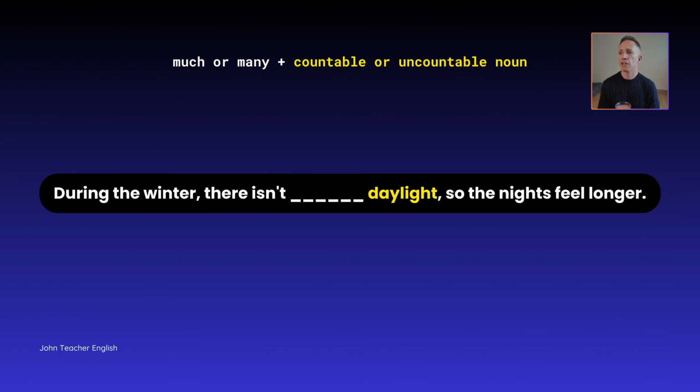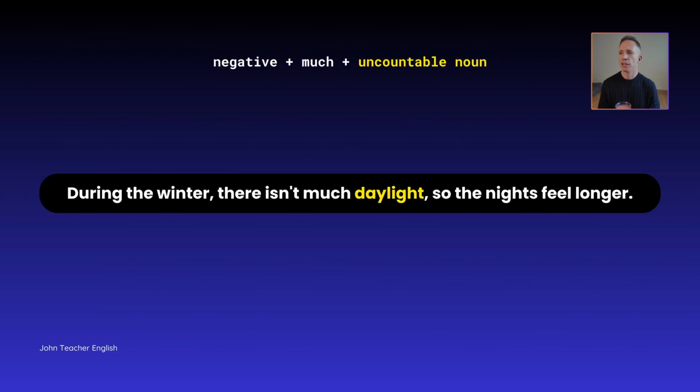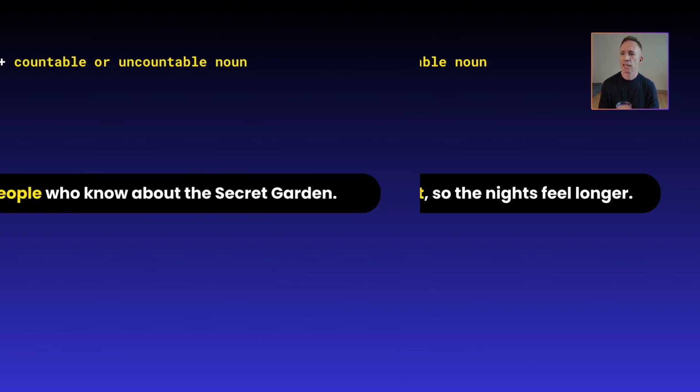During the winter, there isn't daylight, so the nights feel longer. During the winter, there isn't much daylight, so the nights feel longer. Okay? So much being used with uncountable nouns. So daylight, you can't really count that. Have you ever tried?